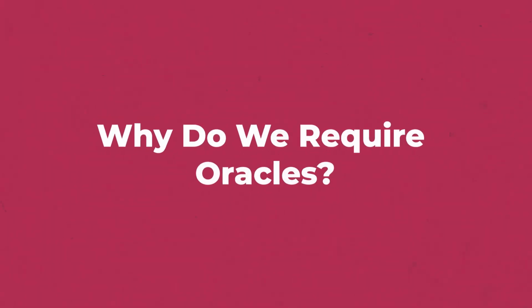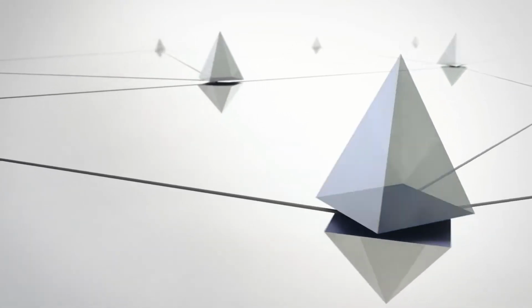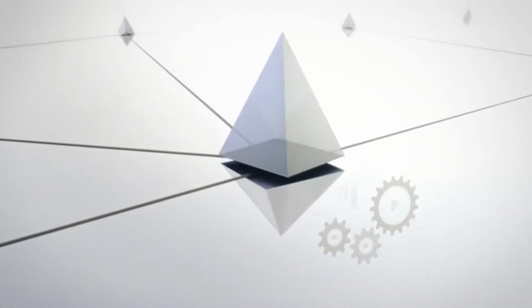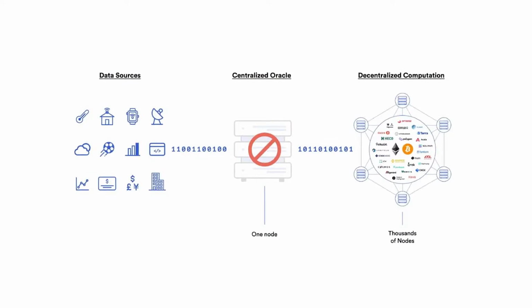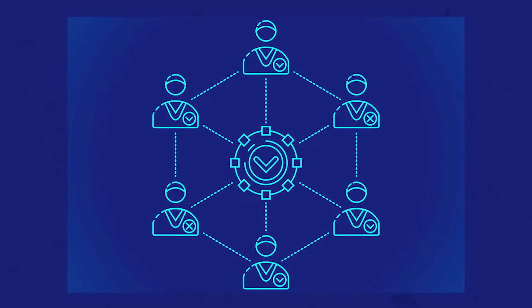Why do we require oracles? Because of this, the Ethereum blockchain and the majority of blockchains are created with complete determinism in mind. So if we replayed each transaction, we would arrive at the perfect position. There's a strong probability that the source will be devalued, hacked, or even plain broken if you include API calls or if other non-deterministic sources are incorporated into the blockchain's architecture, making it impossible to confirm transactions. Determinism is essential for nodes to reach an agreement, since in blockchain, consensus is the process for deciding on a data value. Consensus is one of the key ingredients that allows blockchain to thrive in the first place.